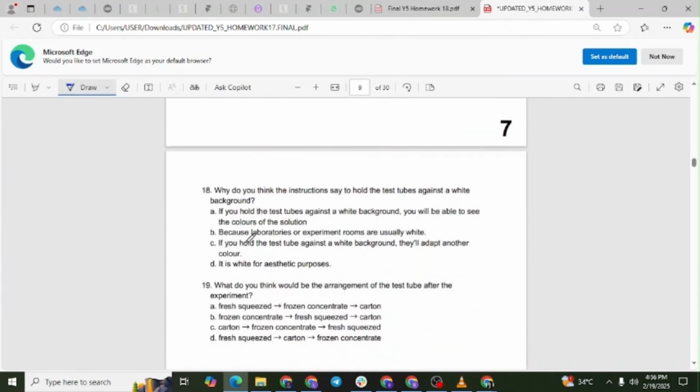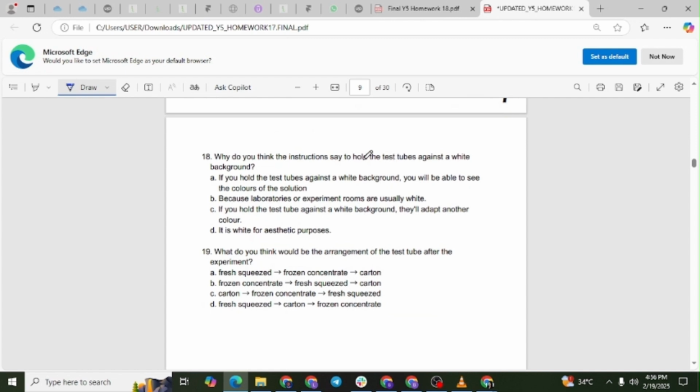Question number 18. Why do you think the instructions say to hold the test tubes against a white background? Option A. If you hold the test tubes against a white background, you will be able to see the colors of the solution. Option B. Because laboratories or experiment rooms are usually white. Option C. If you hold the test tube against a white background, they will adapt another color. Option D. It is white for aesthetic purposes.